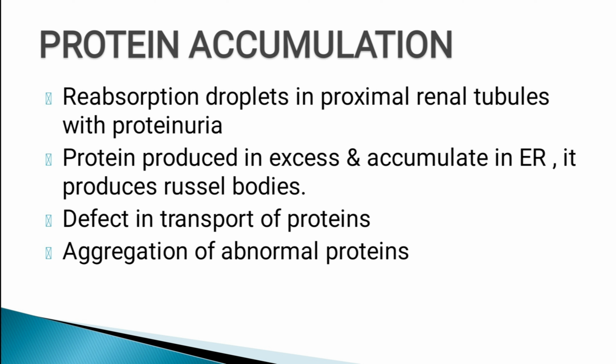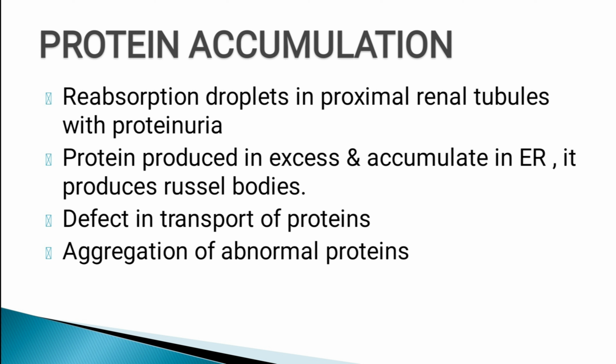If the protein gets accumulated intracellularly, it appears as rounded eosinophilic droplets, vacuoles and aggregates in the cytoplasm. The causes for the accumulation of protein are reabsorption droplets in the proximal renal tubule, seen in renal diseases associated with proteinuria, that is excretion of protein in the urine, and proteins may be produced in excess amount and get accumulated in the endoplasmic reticulum. So, the endoplasmic reticulum will get distended and produce the Russell bodies.